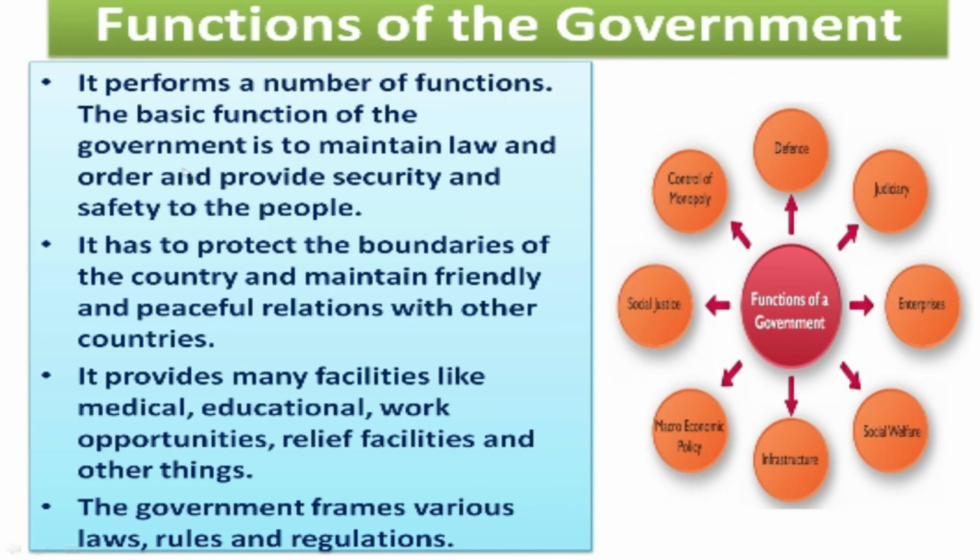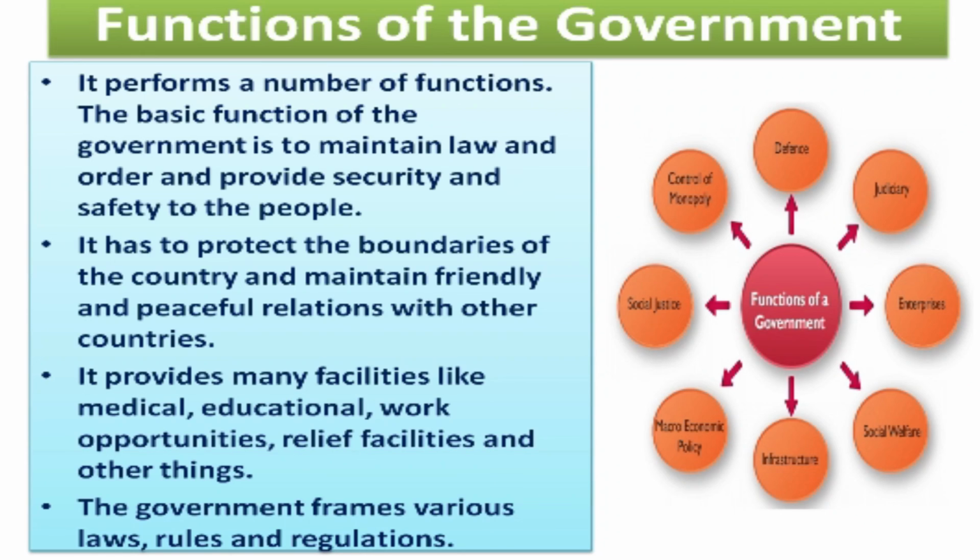First of all, mention order and law. It makes many laws and orders for the people and the society, and also provides security and safety to the people. For example, our army men stand on the border of our country and do safeness regarding them.